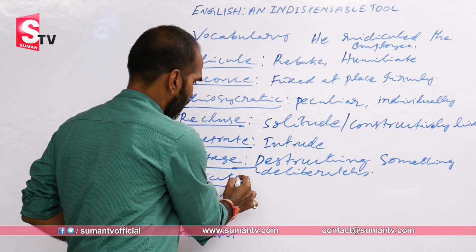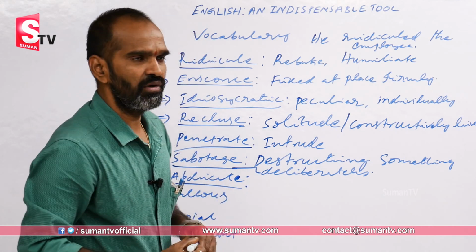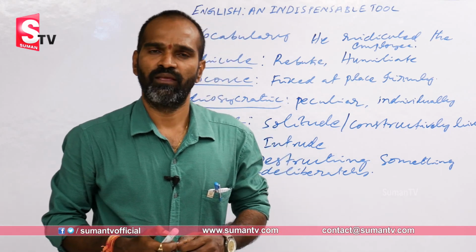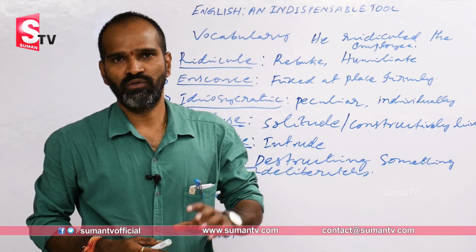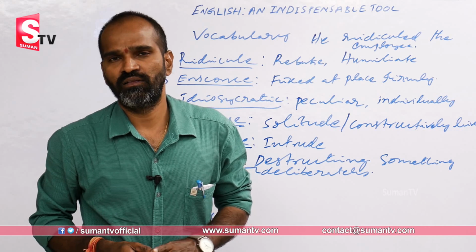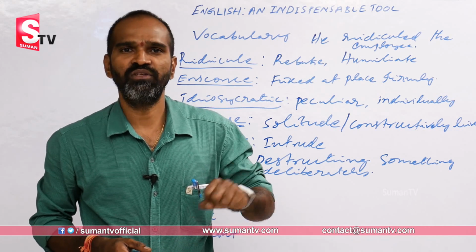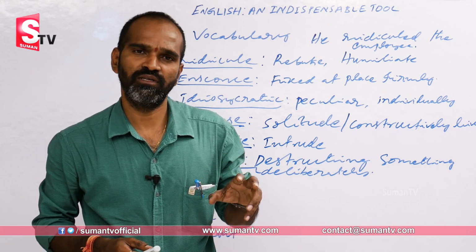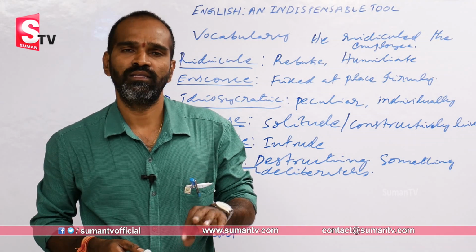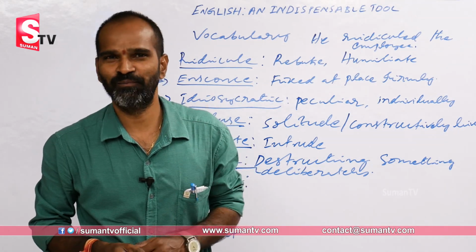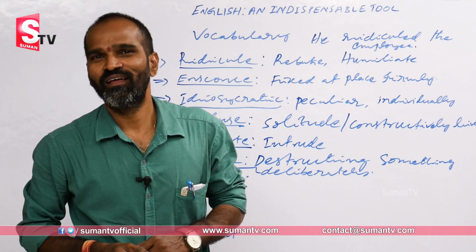Abdicate. What is abdicate? In the past, in the Indian scenario, Sonia Gandhi, for example, when they had full majority, even with full majority, Sonia Gandhi did not become the Prime Minister of India. Manmohan Singh became Prime Minister of India.